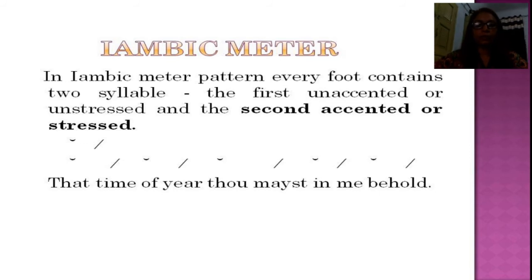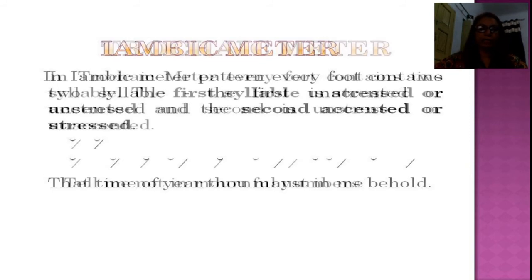In the last slide I told you the length of the meter is decided by the foot or feet, and so it is known as iambic monometer, iambic dimeter, iambic trimeter, iambic tetrameter, iambic pentameter, and most of the poetry in English literature has been written in iambic pentameter lines. Iambic six feet line, iambic hexameter line, iambic heptameter line, iambic octameter line, and so on.